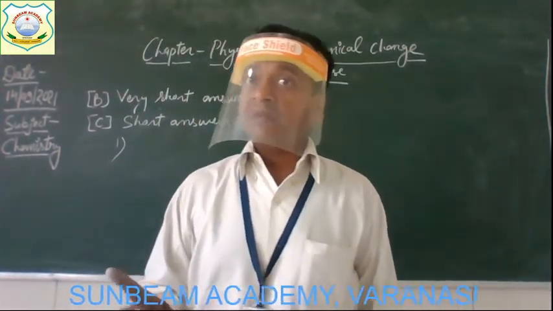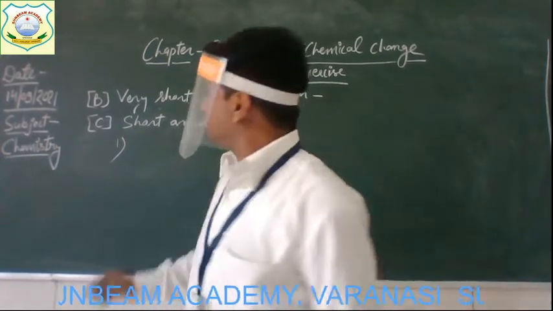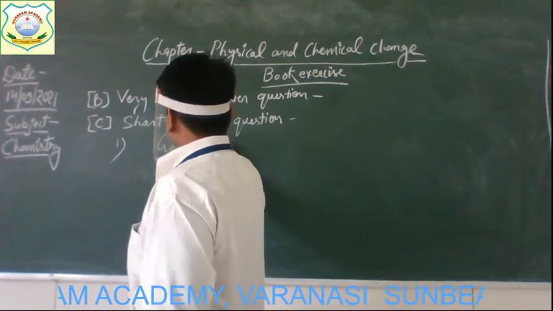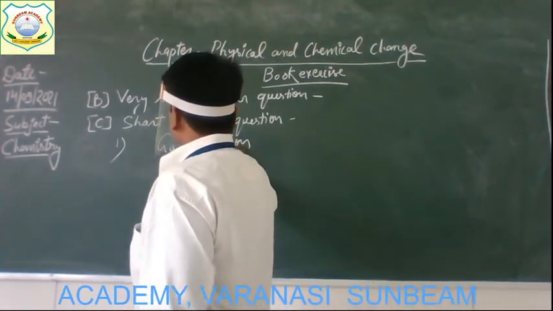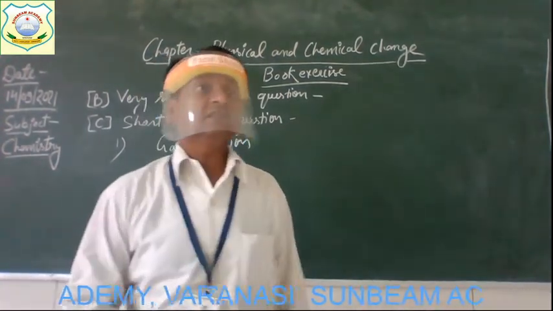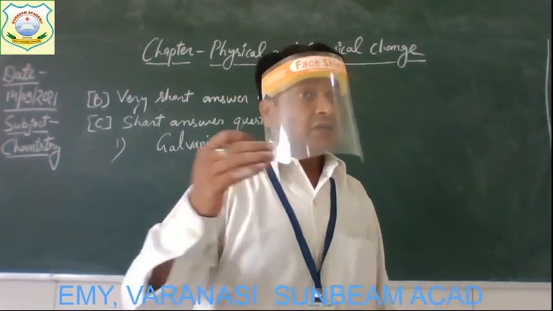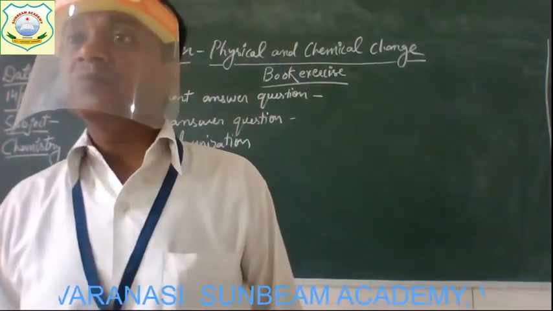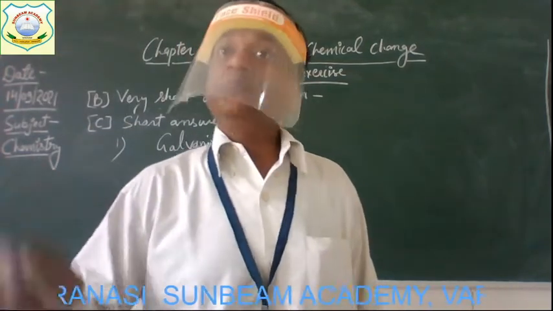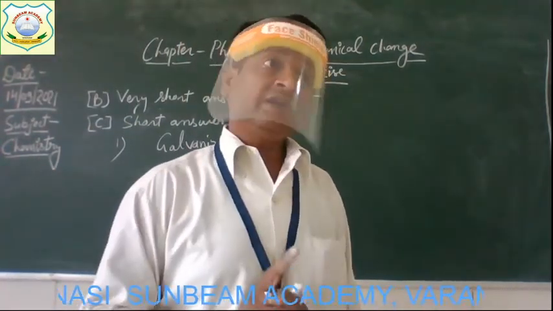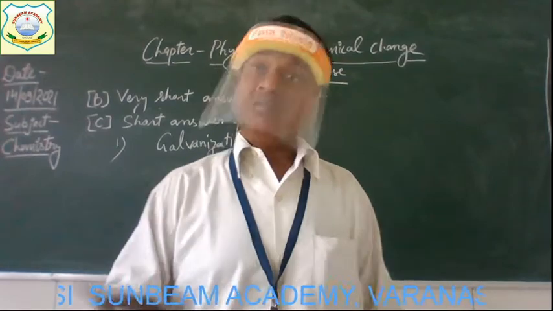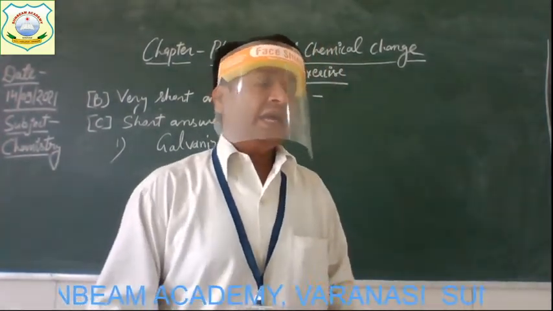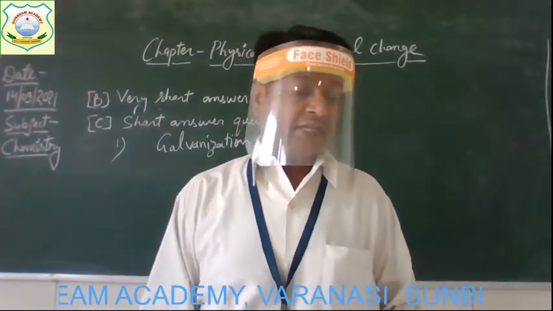Understood the meaning of galvanization? Galvanization is a process in which zinc metal is applied on the surface of iron metal to protect the iron from rusting. Get it?